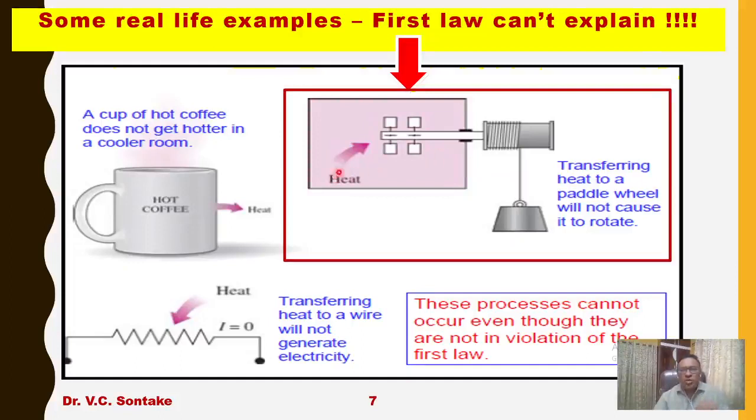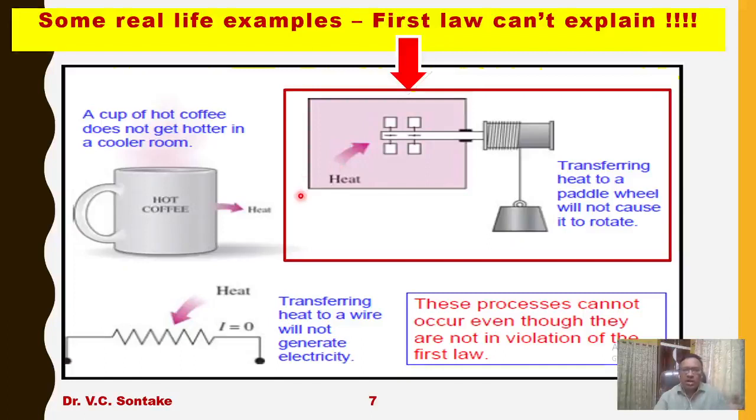Let's say I am heating this fluid, so heating of this fluid will also cause heating of this paddle wheel. Do you think that because of the heating of this paddle wheel, the wheel will rotate and the weight will be raised? No. The reverse of this process is not possible. You have done some work W on this fluid, so it is converted into heat Q, and its temperature has increased.